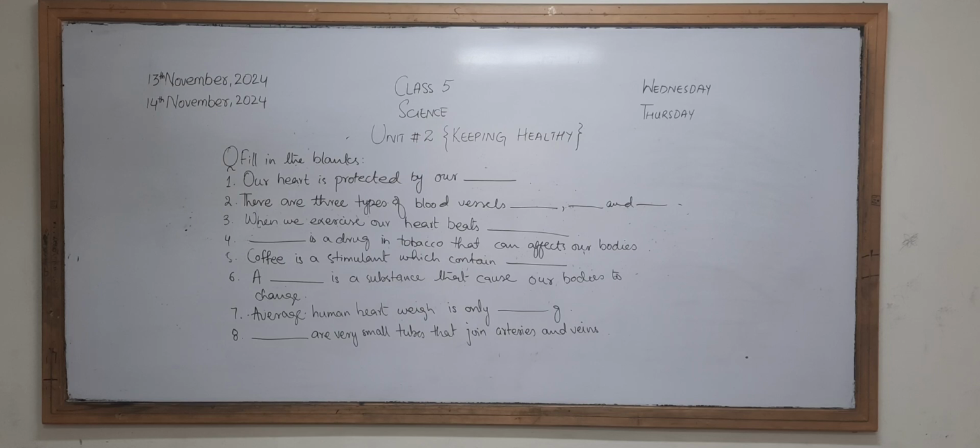Number 6 is, dash is a substance that causes our bodies to change. Which substance can cause our body to change? You have to write it. Number 7 is, the average human heart weighs only dash grams. We have done the weight of the heart in the lesson. You have to write down the weight of the heart. Number 8 is, dash are very small tubes that join arteries with veins. Which is the third blood vessel that connects both the arteries and veins? Okay, these are the few fill in the blanks. Now we will move towards the true false.